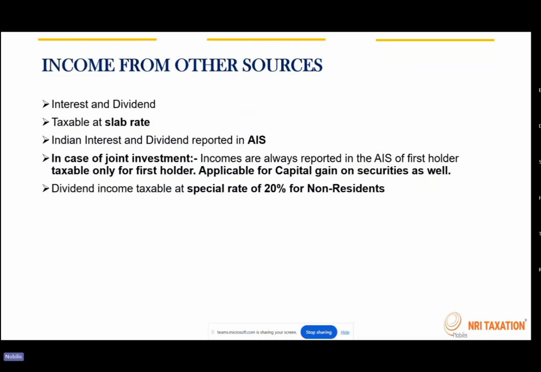Income from other sources will have all the interest, dividend incomes and all. These incomes are usually taxed at slab rate. And if any joint investments are done, the incomes will always reflect in the first holder's PAN. So if there is a joint FD, whatever interest is earned on the joint FD will always be taxable for the first holder. So you can do some tax planning over here and make the investment towards the person who is being taxed at a lower tax slab. Okay, so this is something that can be planned when you're doing joint investments.